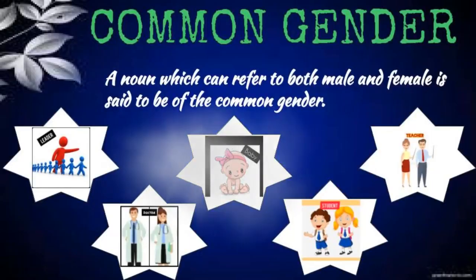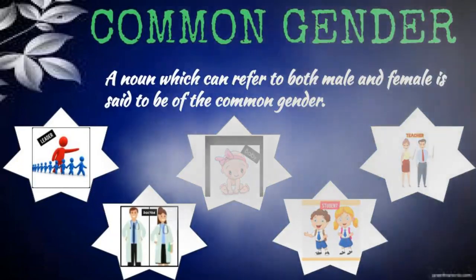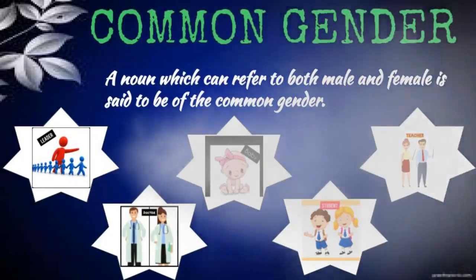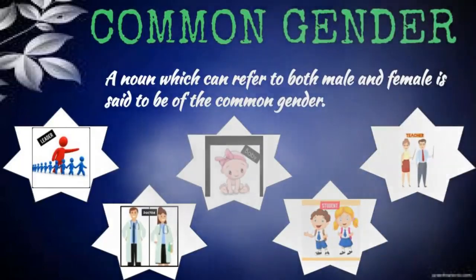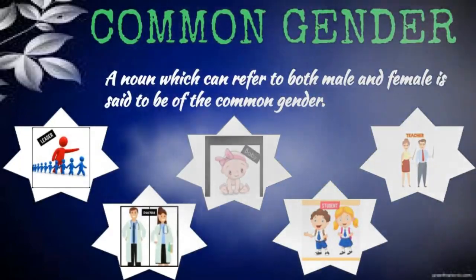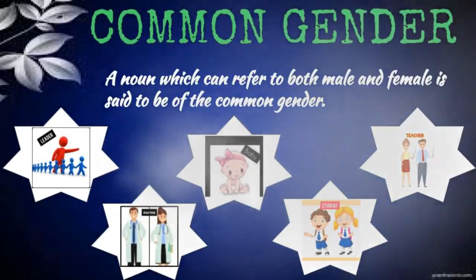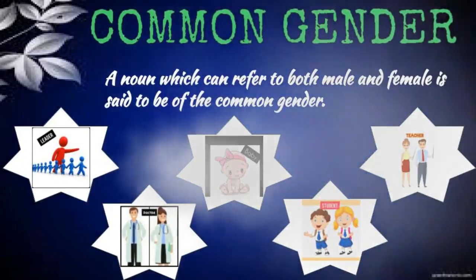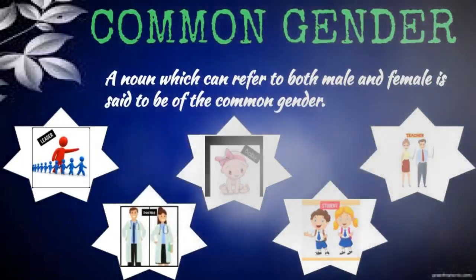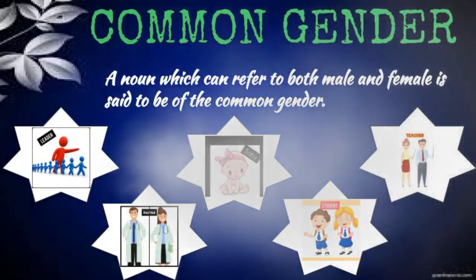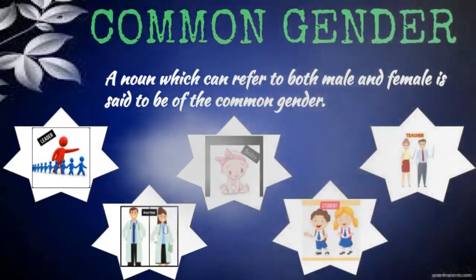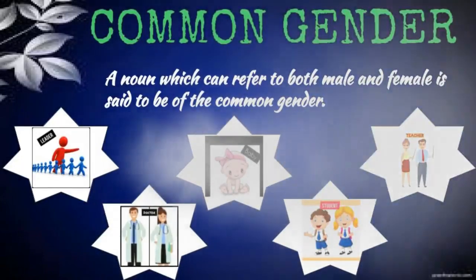Okay students, now we are going to see the third type, that is common gender. Common gender means we can use it for both male and female. Look at the examples here. The first one is leader. Leader is a common gender. It can be used for both boys and girls. And the second one is baby. Baby is a common gender. It can be a boy baby or girl baby.